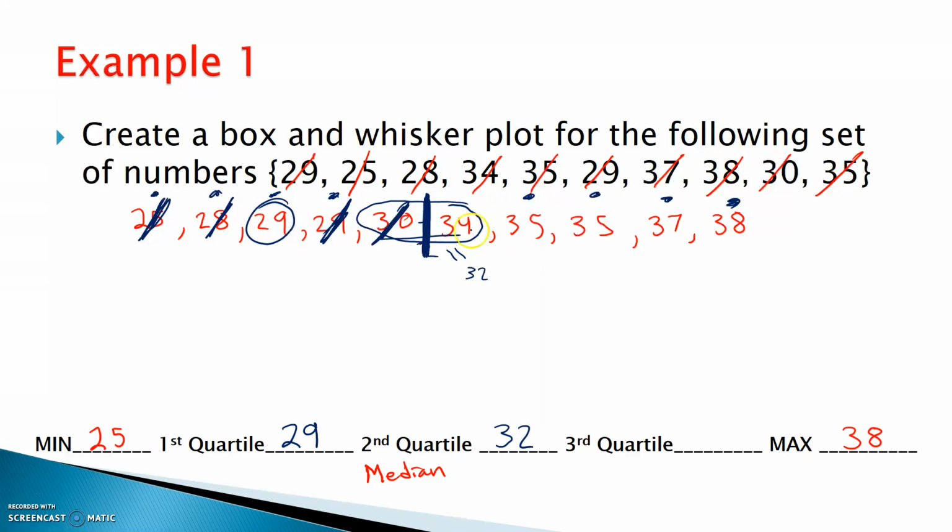Do the same thing above. 1 on the left, 1 on the right, 1 on the left, 1 on the right. That gives me 35. 35 is going to be my Q3. Now, how does this work again? Let's create my little number line here.